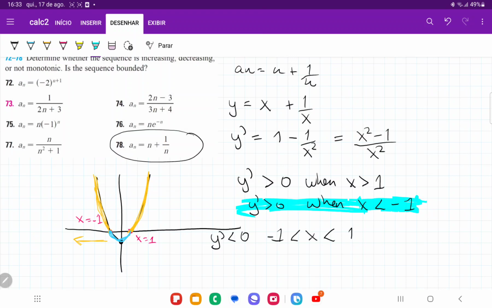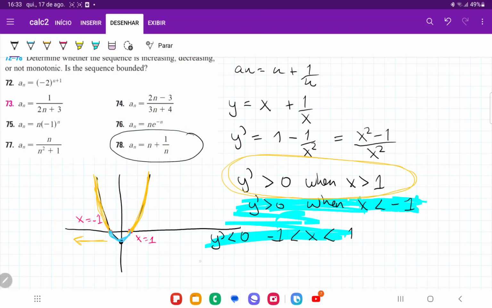What about this situation here, when x is less than 1 but greater than negative 1? Well, it also can't be, because our sequence begins at 1, so it goes 1, 2, 3, 4, and so on. So it can't ever be less than negative 1. So this we also cancel out. And so the only possibility for us is when n is greater than 1, right? And we can see here that when n is greater than 1, the derivative is going to be positive, and so our sequence is going to be increasing.